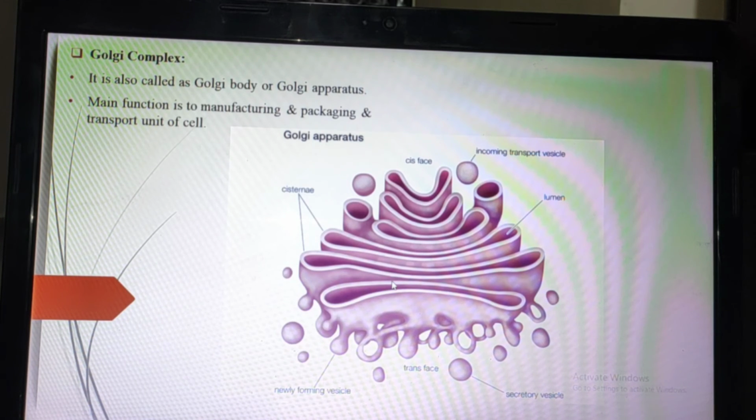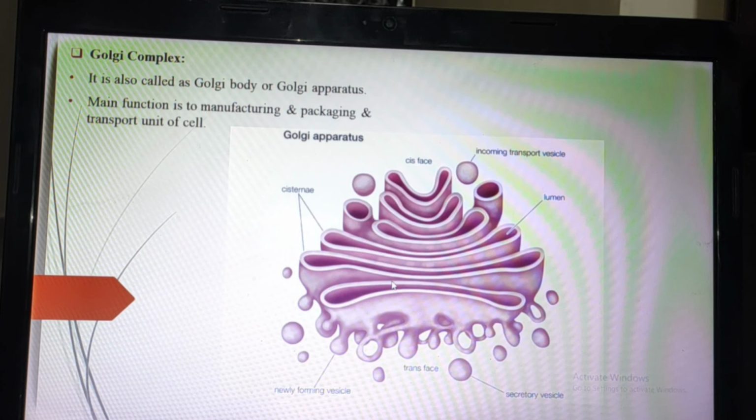This Golgi complex is always present near the endoplasmic reticulum. Why is it like that? The reason behind this: vesicles get transported from the endoplasmic reticulum to the cis phase and enter into the Golgi apparatus and cisternae. That's why it is present near the endoplasmic reticulum.